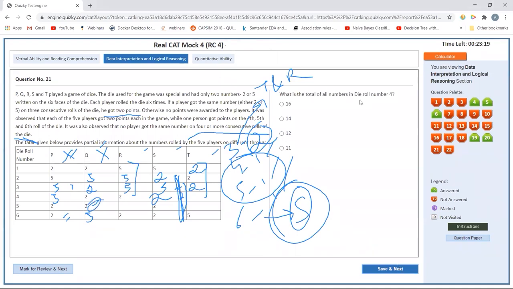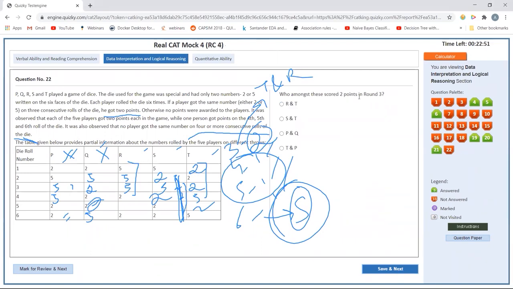What is the total of all numbers in die roll number 4? Roll number 4. So 5 plus 2, 7, 9, 11. And what would this be? This has to be 5, obviously, because there can't be 4 consecutive 2s. So now I have 5, 5, 10, and this is 16. Just move ahead with this.